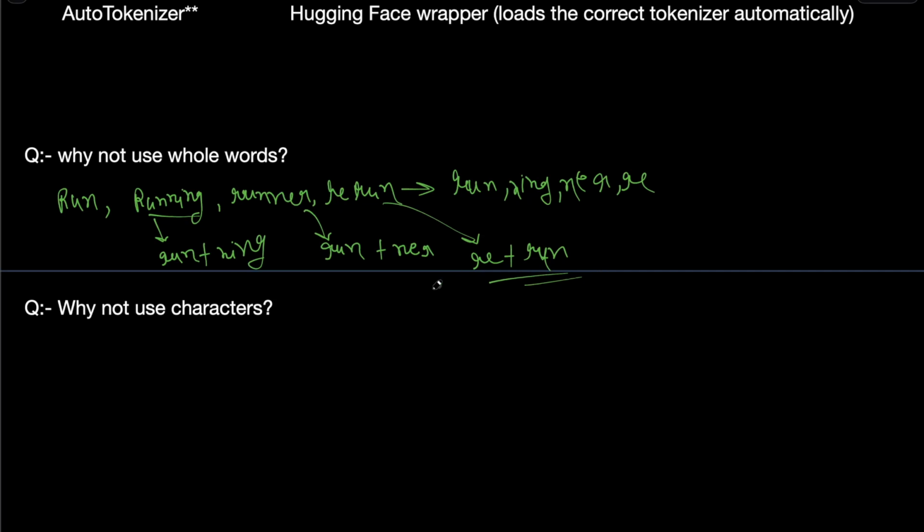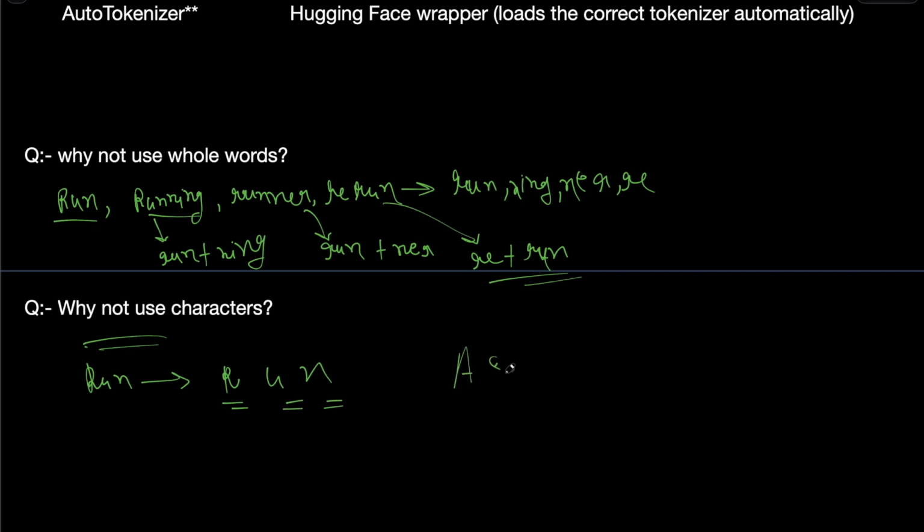So in that way these tokens are created, so that we can also store those words and use them in an efficient way. Why not use character-wise? Let's say the word is run. Why not store it as r, u and n? Why not?